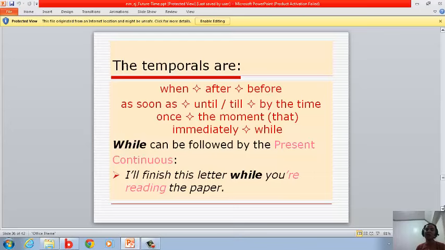The temporals are when, after, before, as soon as, until, till, by the time, once, the moment that, immediately, while. While can be followed by the present continuous. I'll finish this letter while you're reading the paper. While is the answer and you're reading is the present continuous in here.